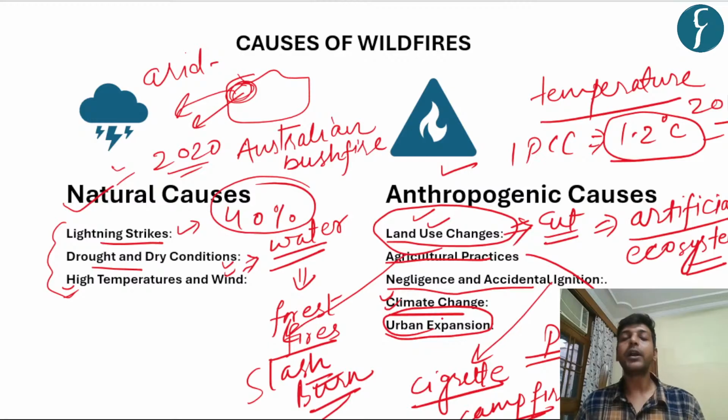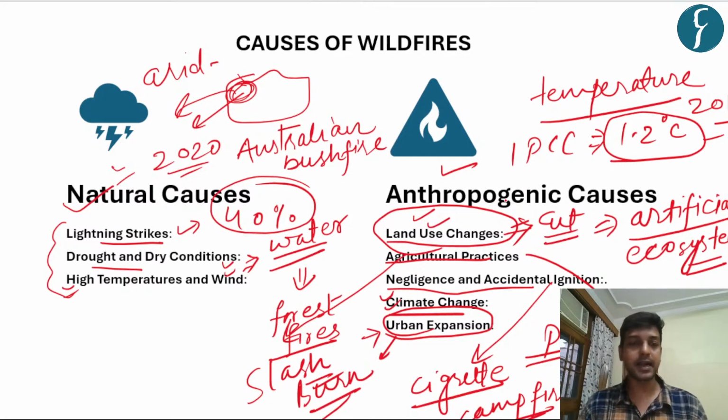Urban expansion. What happened? Certain regions, especially the coniferous forest regions, are naturally prone to wildfires because of certain chemicals emanating from the leaves. That is generally known as the chilling effect. And because of these chemicals, they have more propensity for fires. So certain regions of this country or the world are naturally prone to fires, and due to urban expansion, people are entering into those fire-prone areas, which in turn makes them susceptible to such disasters.